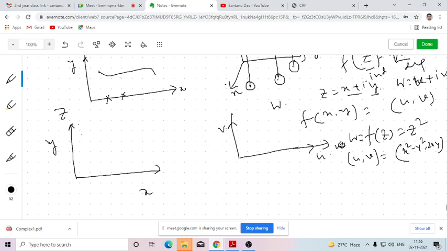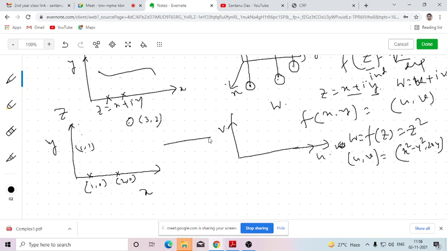Okay. Here I can consider the independent variable z independently. That means z is x plus iy, so I can take the value of x, y independently. Let's say I take the points (1,0), (2,0), (1,1), (3,2), like that.